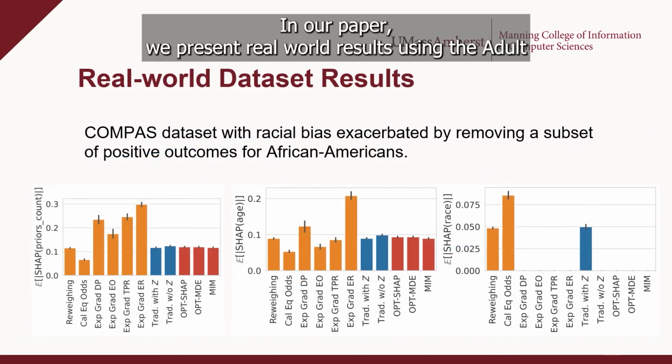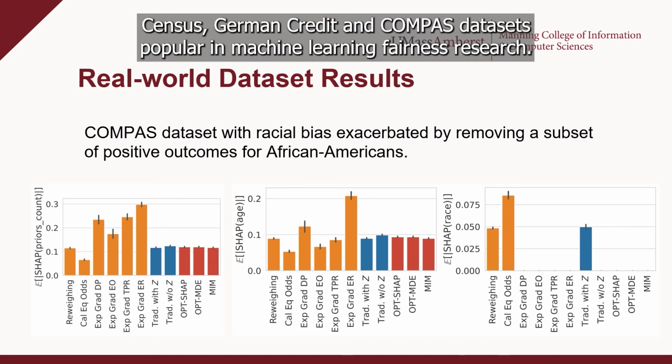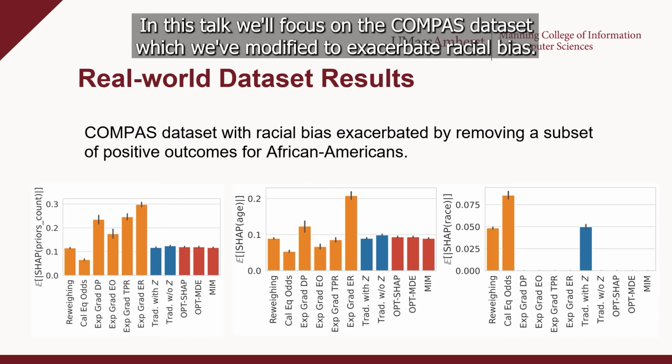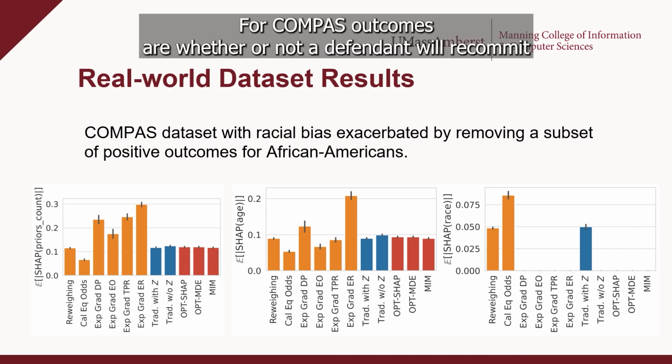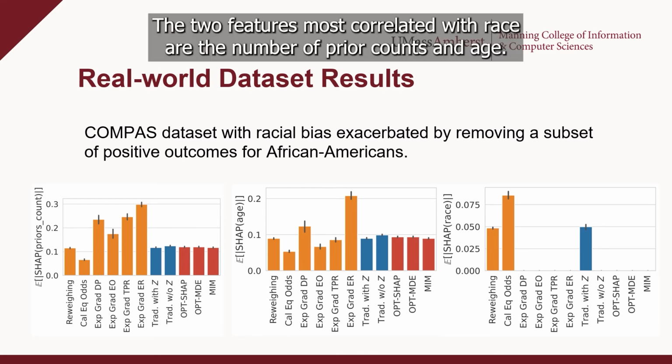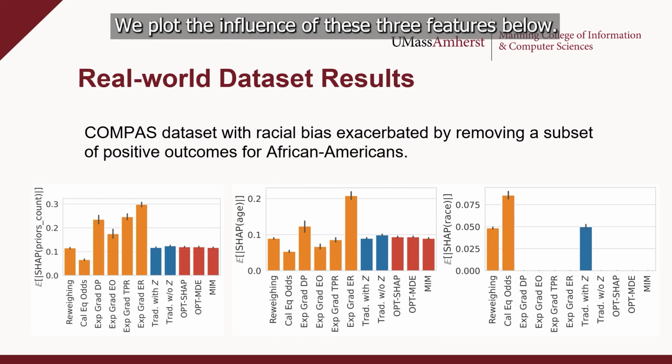In our paper, we present real-world results using the adult census, German credit, and COMPAS datasets popular in machine learning fairness research. In this talk, we'll focus on the COMPAS dataset, which we've modified to exacerbate racial bias. For COMPAS, outcomes are whether or not a defendant will recommit a crime, and the protected feature of focus is race. The two features most correlated with race are the number of prior counts and age. We plot the influence of these three features below.